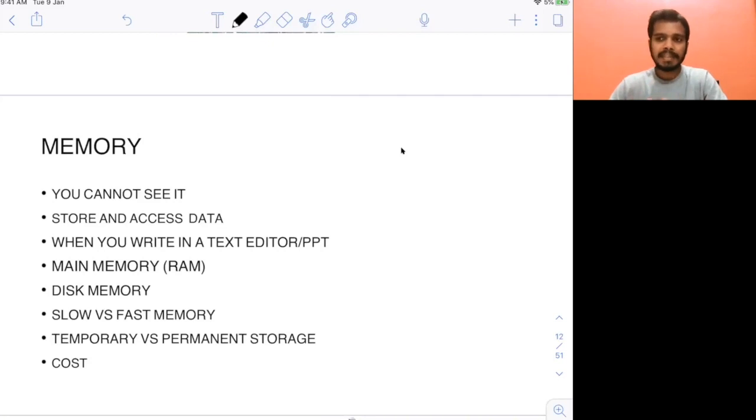Let me give you a simple example to understand memory. When you are writing something in a text editor or PowerPoint, it has to be stored somewhere on your system, right? That's where it is actually stored, in the memory. This data is stored in the memory. So you have different types of memory. So you have main memory.